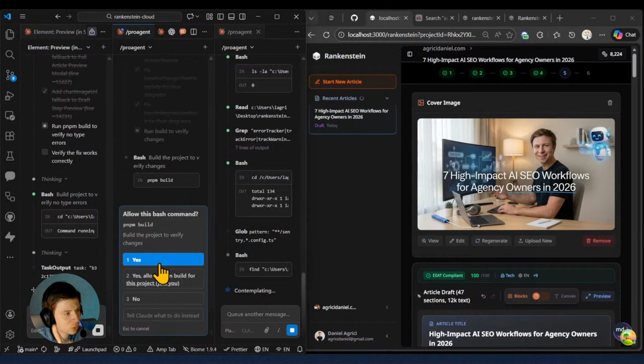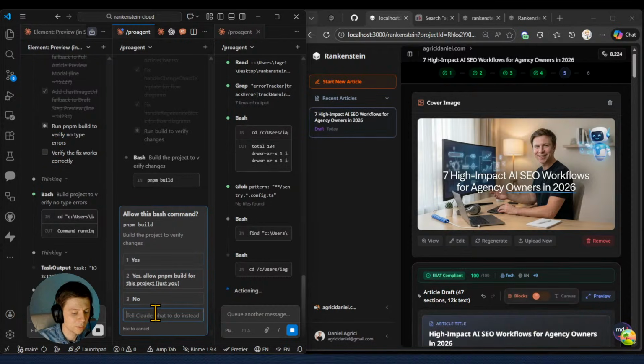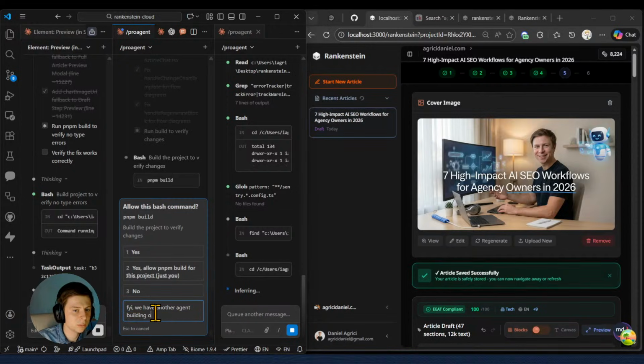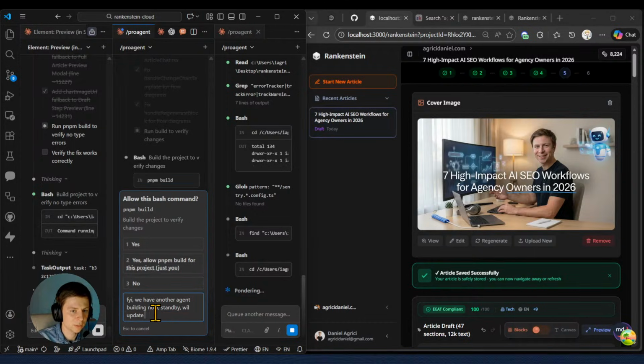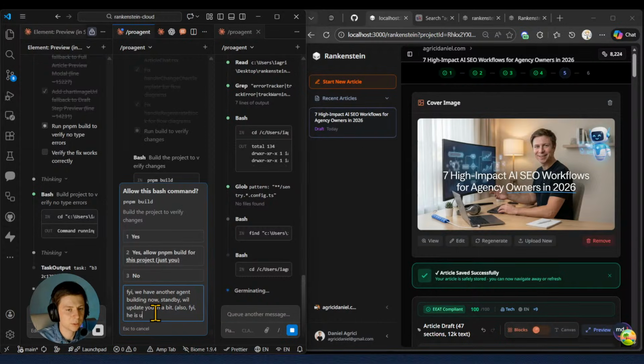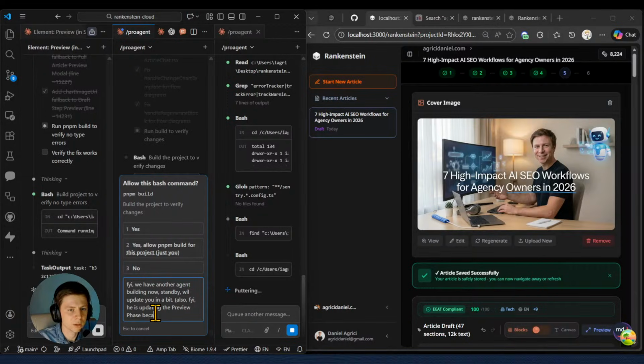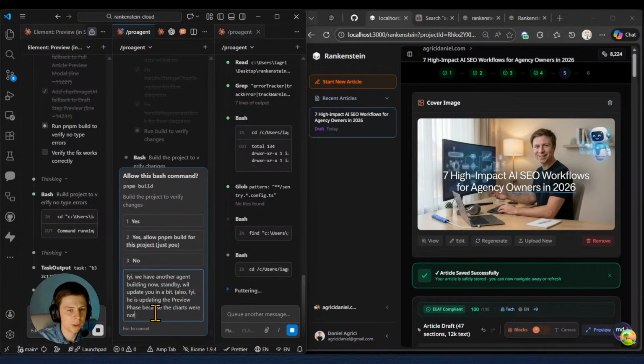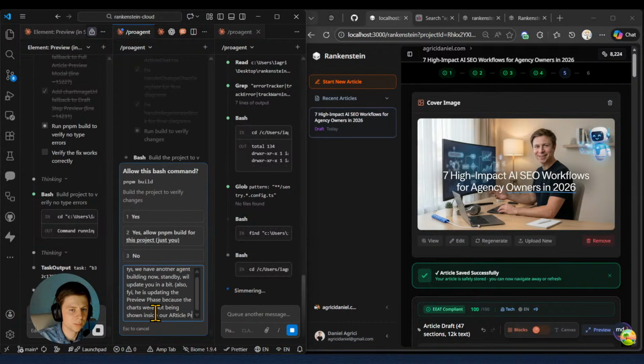Right now I will not press yes. Why? Because this agent is already building something. So here I'll say for UI, we have another agent building now. Stand by, we'll update you in a bit. Also for UI, he is updating the preview phase because the charts were not being shown inside our article preview.